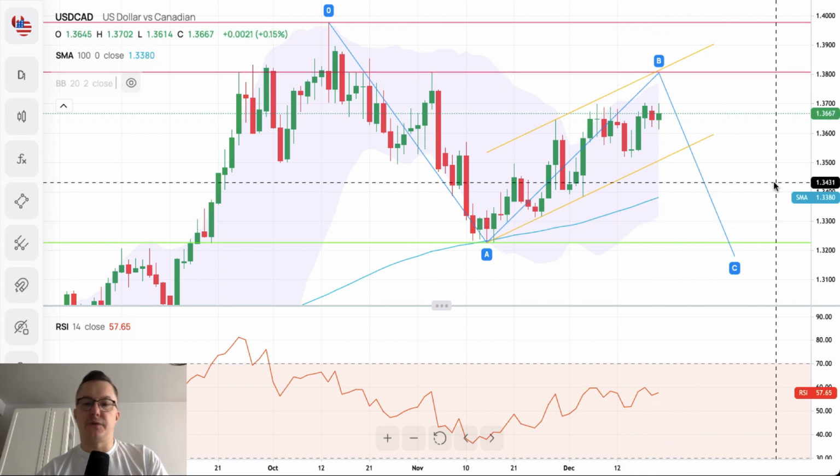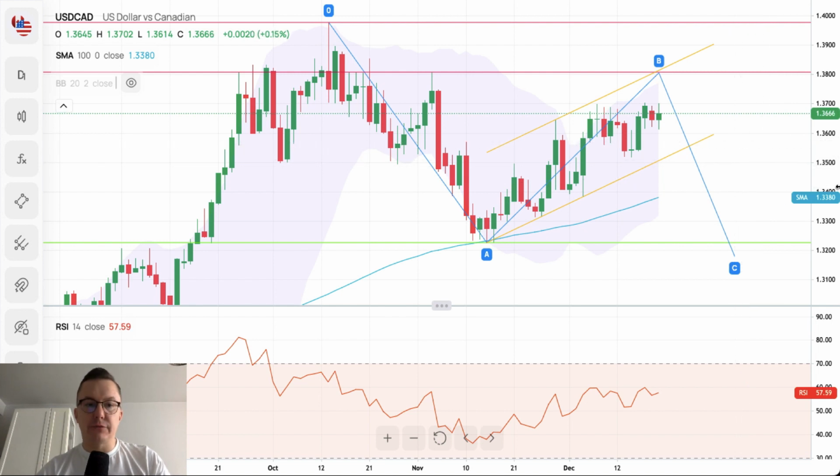And that's the situation for the daily time frame chart of the US dollar to the Canadian dollar ahead of the core retail sales data scheduled for release at 2:30 tonight. So that's my outlook for these three pairs that should see some kind of increased volatility today during the data release and maybe a little after.